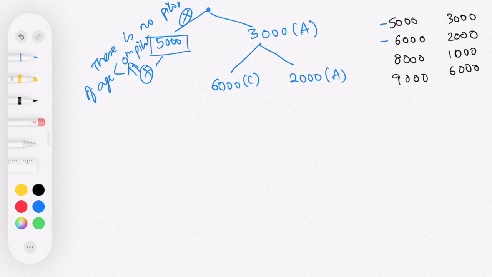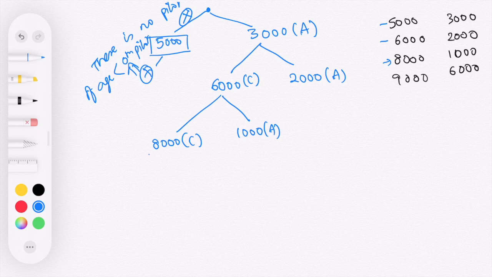Now with 6000 as a captain, we can make the third guy act as a captain, or this guy can act as an assistant, right? So I'll put a C here and I'll put an A here. Now the question is, can this guy here actually act as a captain? The answer is no, because he would not have any assistant which is younger than his age, because the only assistant that is left if the third guy is selected as captain is the fourth guy, right? And the fourth guy is older than the third guy. So this branch is not possible.